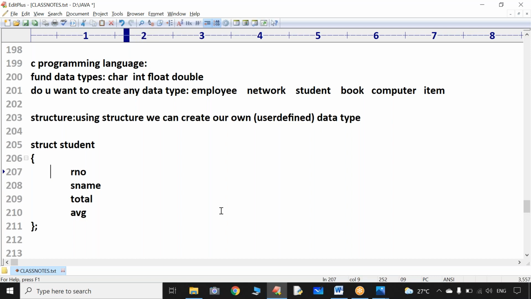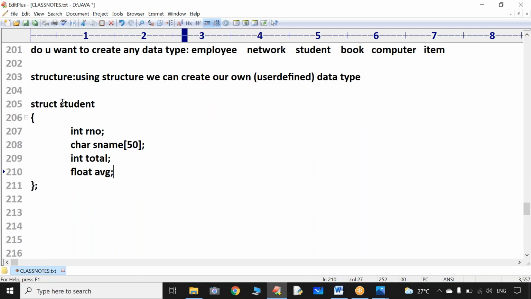Now everyone tell me, sir, what is this roll number? Sir, it is something like integer. Am I correct or not? Sir, every student name is a group of characters, so it is an array. Sir, every student's total marks is nothing but integer, and every student's average is nothing but float data type. Now tell me, successfully you have created one data type called student data type.